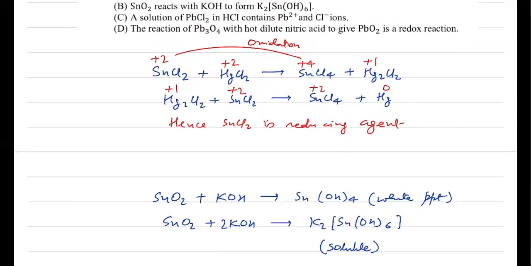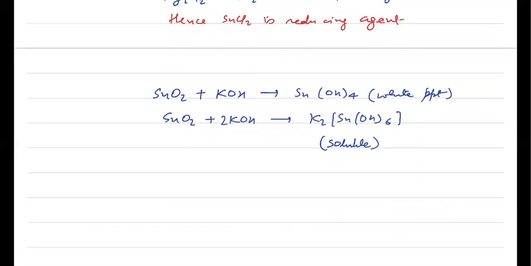Next case, it is given a solution of PbCl2 and HCl contains Pb2+ and Cl- ions. So this you can say is a partially correct statement, because PbCl2 is sparingly soluble in water, so you can get Pb2+ and Cl- ions. But actually it's given in HCl, so there it will dissolve. So better that we will not write this as the answer. It's up to you how you convince IIT.